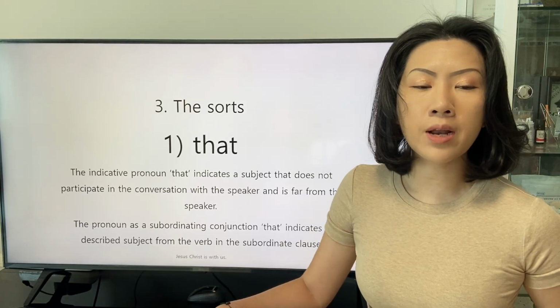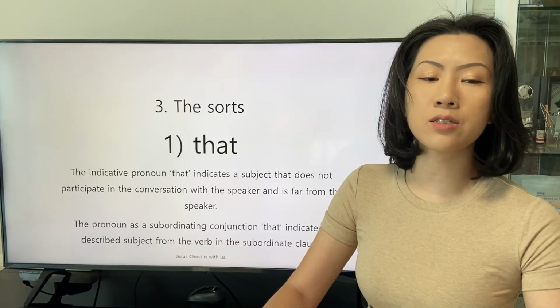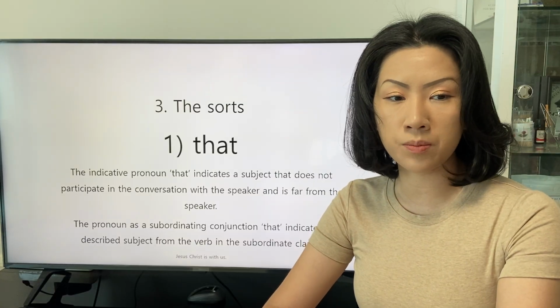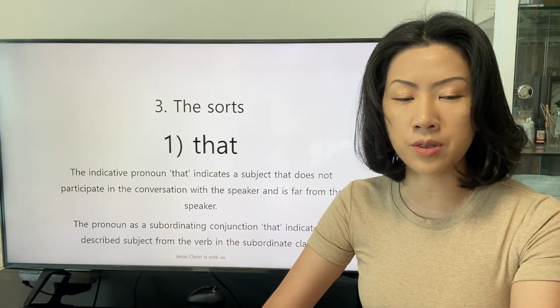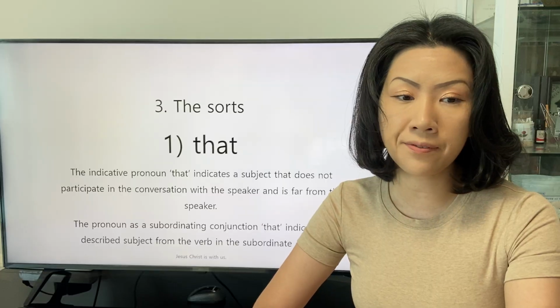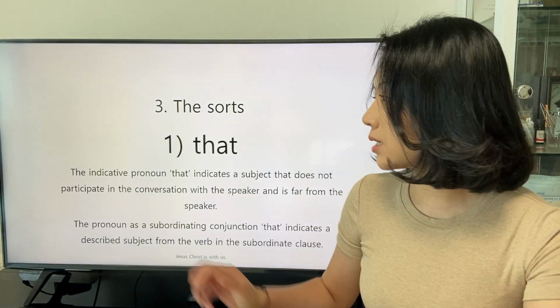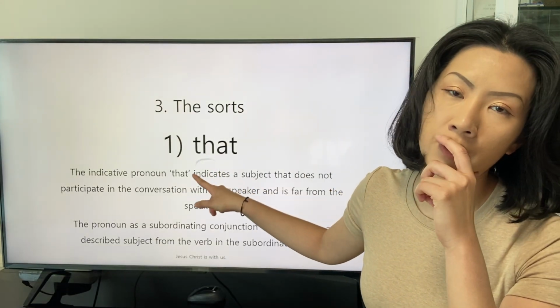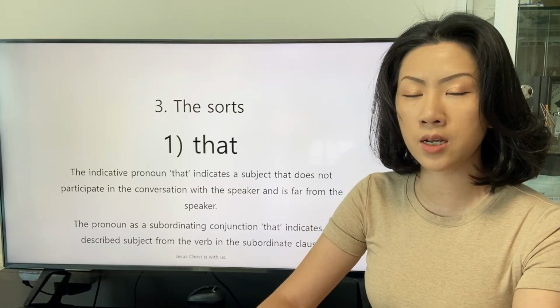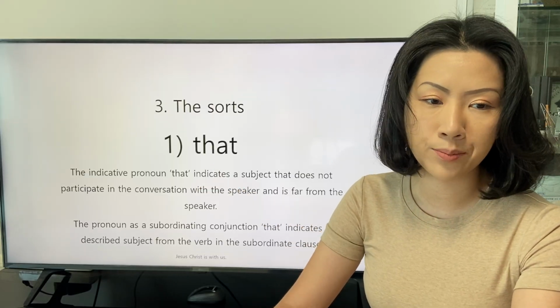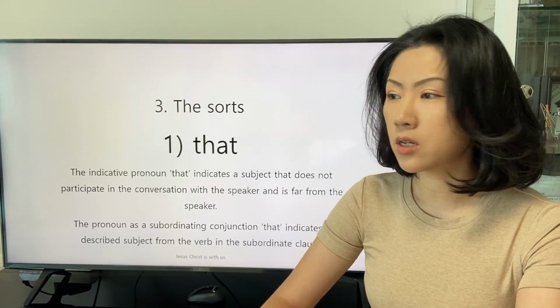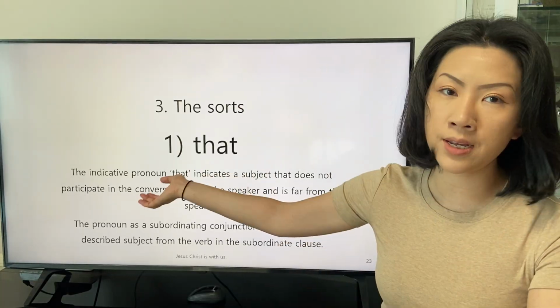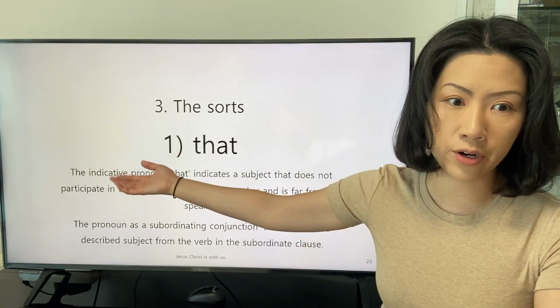The indicative pronoun that indicates a subject that does not participate in the conversation with the speaker and is far from the speaker. This can be the origin of the subordinating conjunction that. We've learned the pronoun that as the indicative pronoun at first.